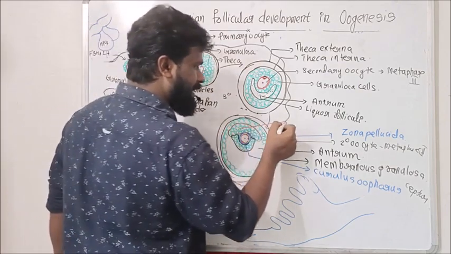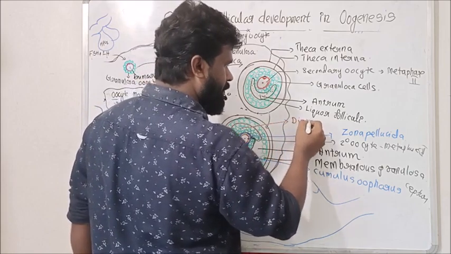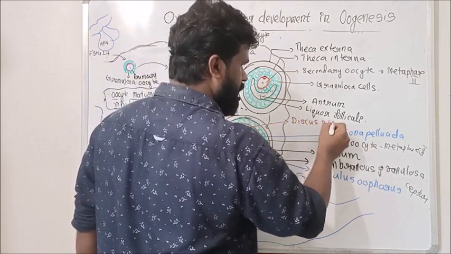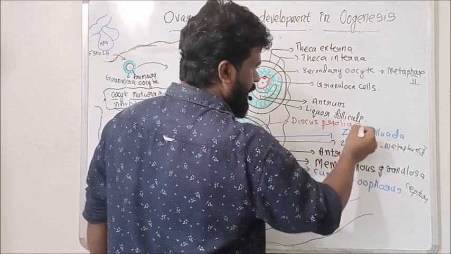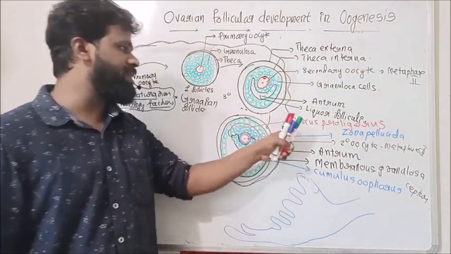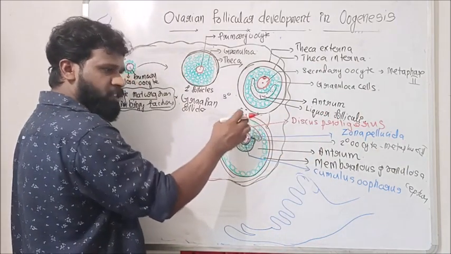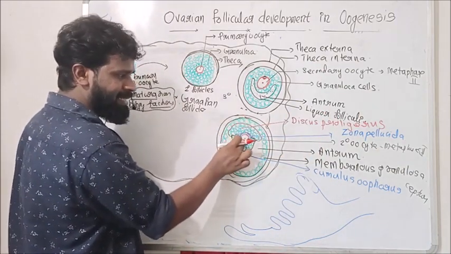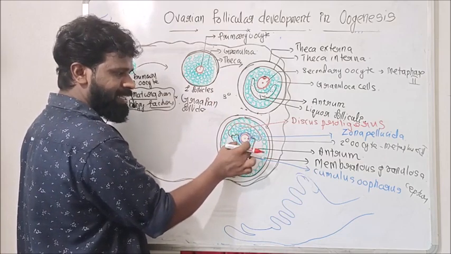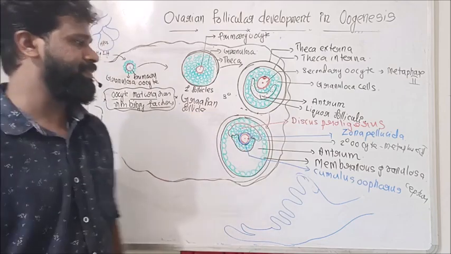So these follicular cells are called the discus proligerus. This discus proligerus holds or attaches the secondary oocyte as well as the cumulus oophorus to the membranous granulosa.